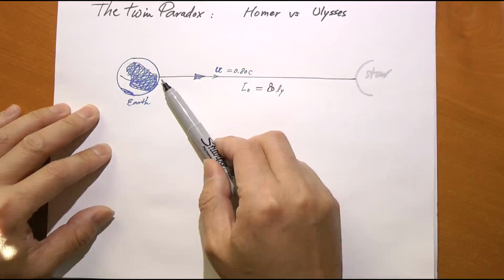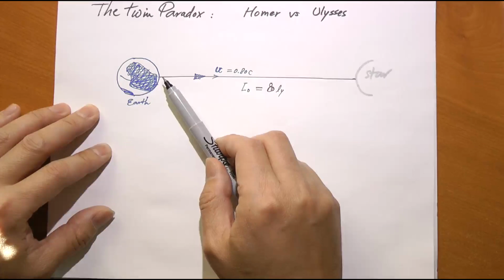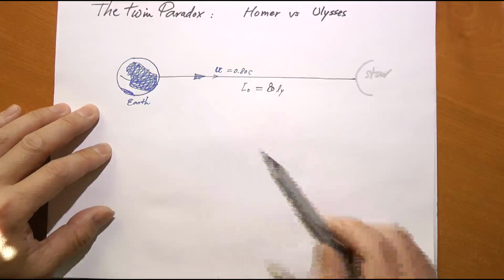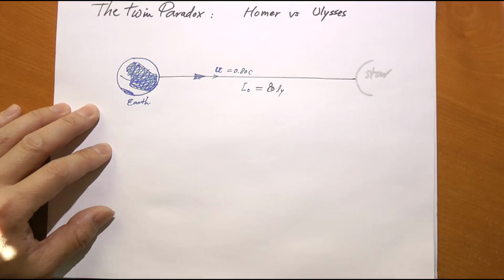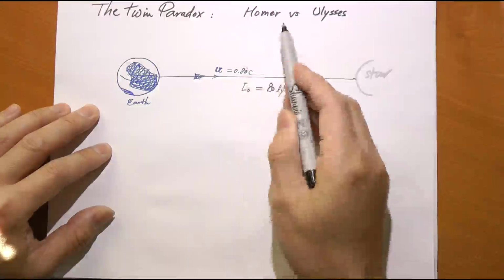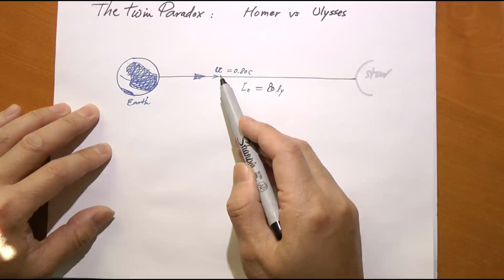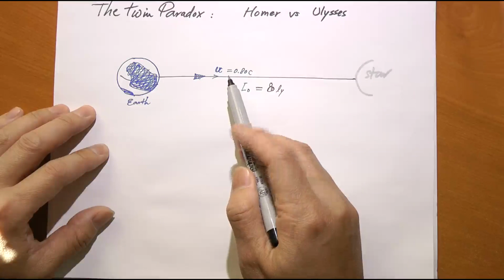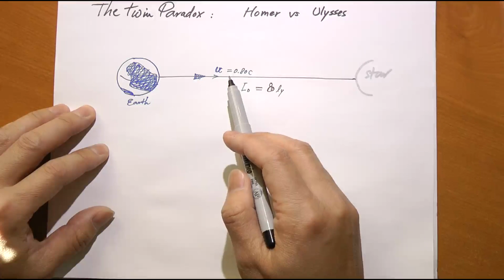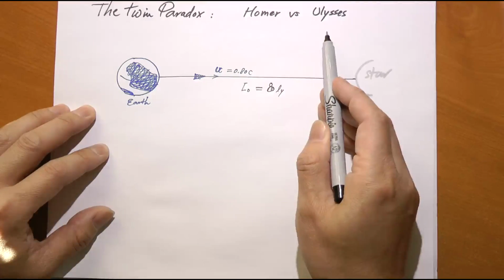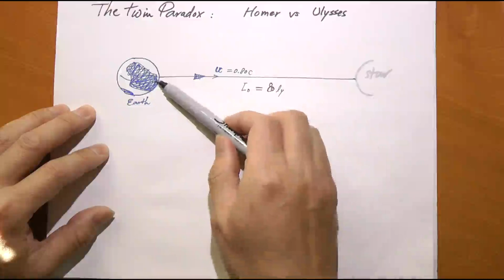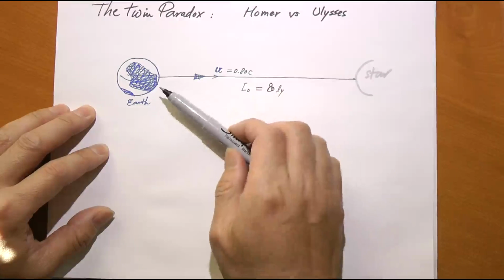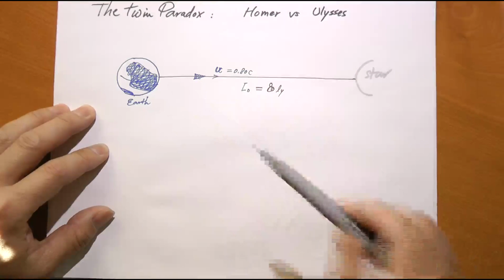So Homer says, it's been this many years since you left, therefore I have aged by this many years. On the other hand, if Homer follows the motion of Ulysses through a powerful telescope, he can observe what Ulysses does on the spaceship, and since there's a time dilation factor, everything seems to be slowing down, right? Including the aging process of Ulysses. So according to Homer, by the time Ulysses comes back, Ulysses would look younger than Homer. Maybe even a few years younger.